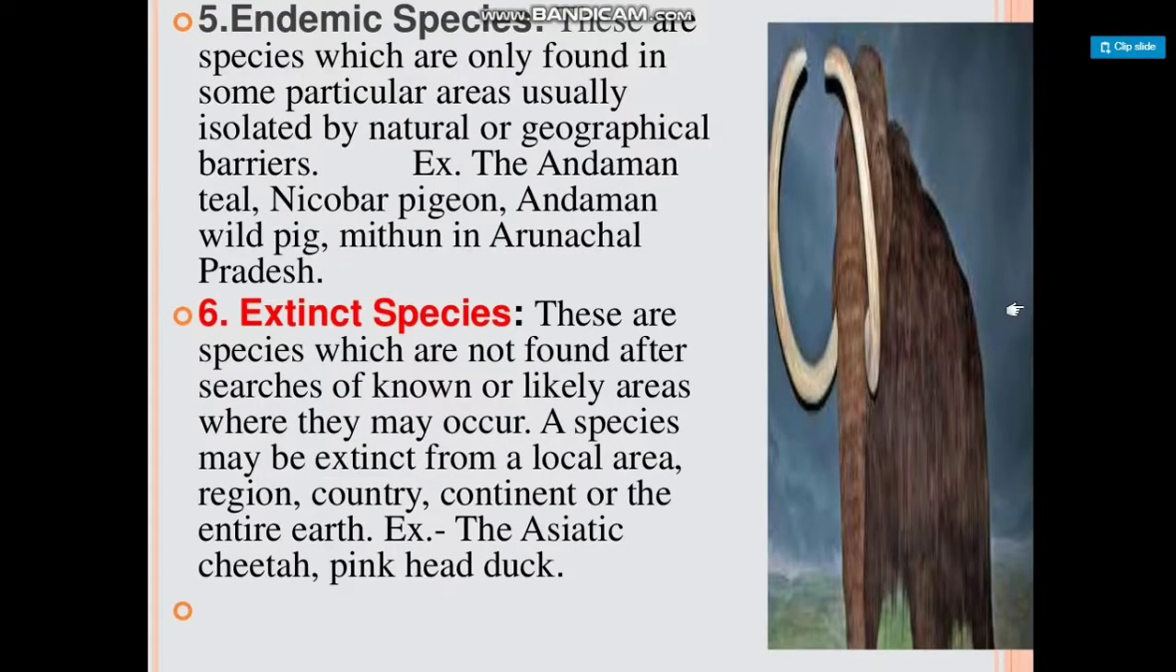Endemic species. These are species which are only found in some particular areas, usually isolated by natural or geographical barriers. Examples: the Andaman teal, Nicobar pigeon, Andaman wild pig, Mithun in Arunachal Pradesh. Extinct species. These are species which are not found after searches of known or likely areas where they may occur. A species may be extinct from a local area, region, country, continent, or the entire earth. Example: the Asiatic cheetah, pink-head duck.